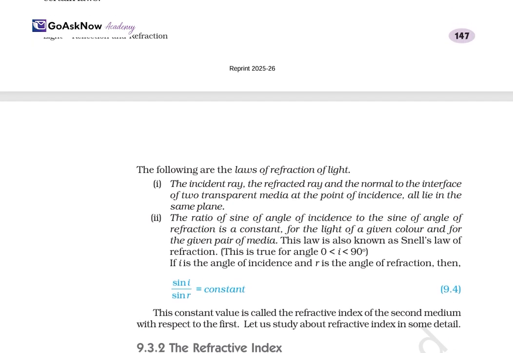So we have some laws as well. The incident ray, the refracted ray, and the normal to the interface of the two transparent media at the point of incidence all lie in the same plane. And the ratio of the sine of the angle of incidence to the sine of the angle of refraction is constant for the light of a given color and for the given pair of media. This law is known as Snell's law.